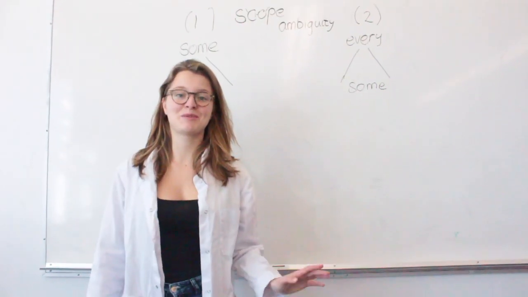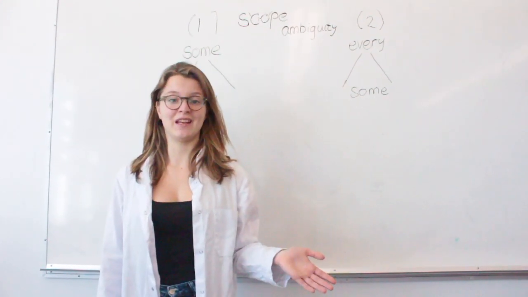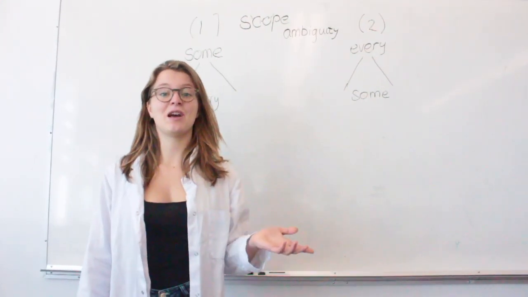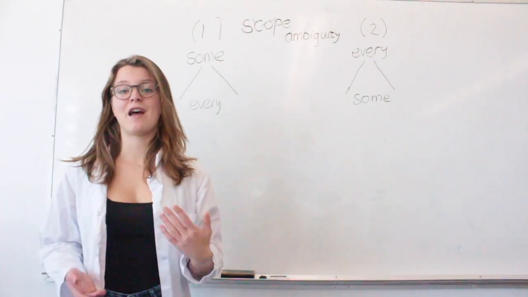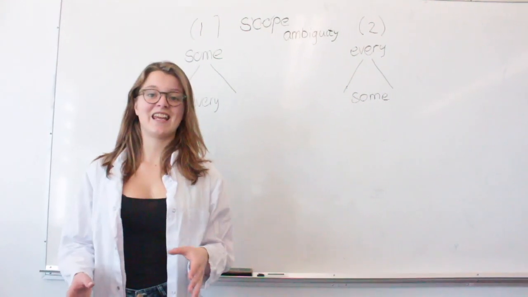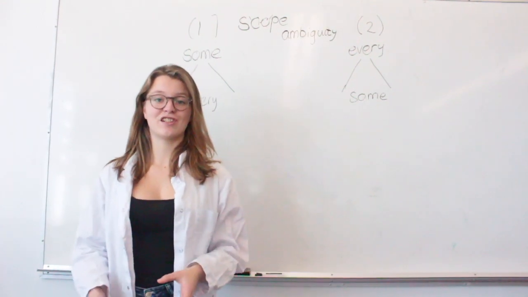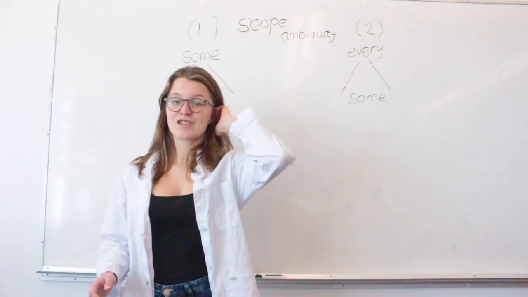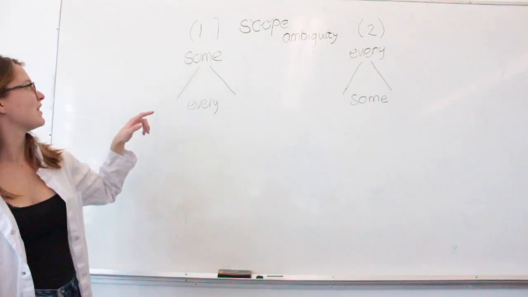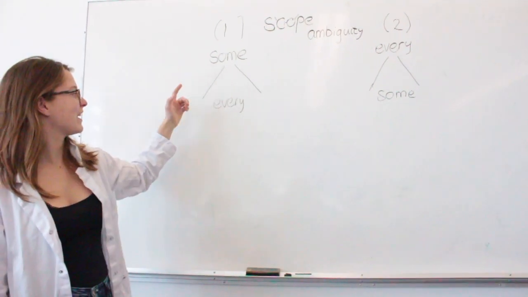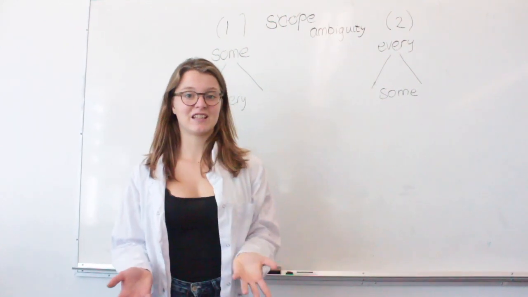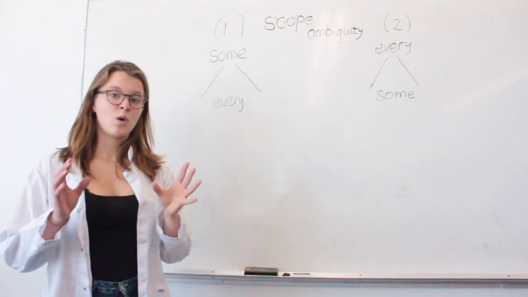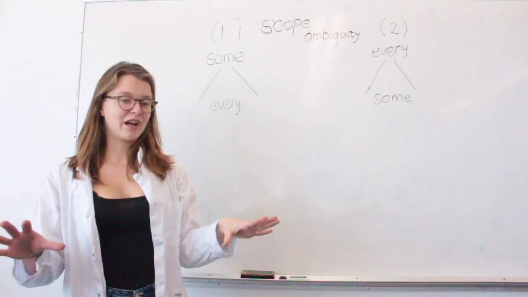The robot is confused by something called scope ambiguity. A scope ambiguity is an ambiguity that occurs when 2 quantifiers, words like some, every, few, a lot, can take scope over each other in the meaning of a sentence. So, as we see in the first interpretation of the sentence, some takes scope over every. This is how the robot interpreted the sentence. So it means that 1 person needs to drink every cup.